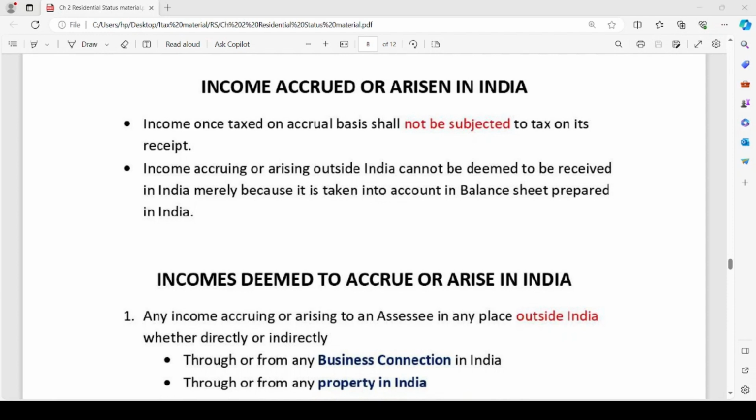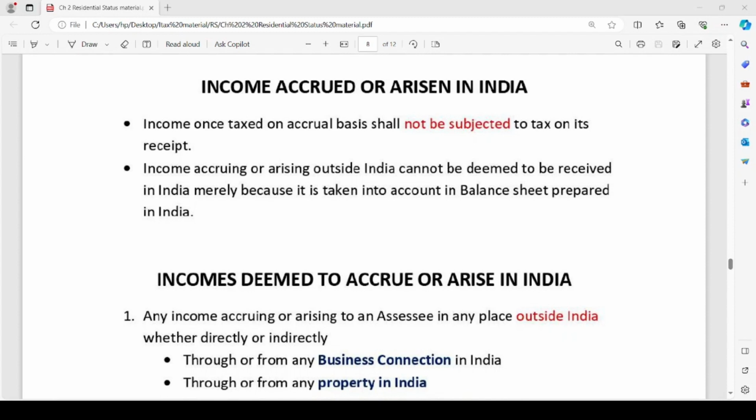Also, let me clear one doubt. What is the difference between accrue and due? For example, if a person is working in the month of January, the salary for the work done throughout the month will accrue and become due on 31st January or 1st February. When he is working day by day, the salary gets accrued on a daily basis. And finally, on 31st January or on 1st February, such salary will become due. That means if the right to receive is established, it is called accruing. The right to enforce the payment of the same is called due.